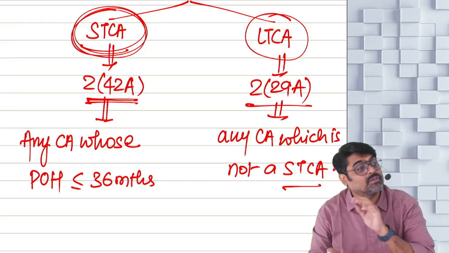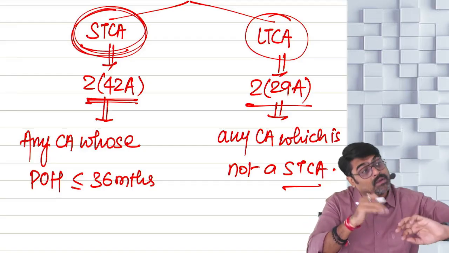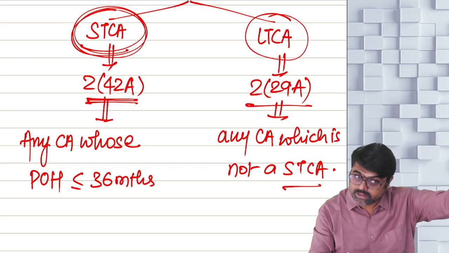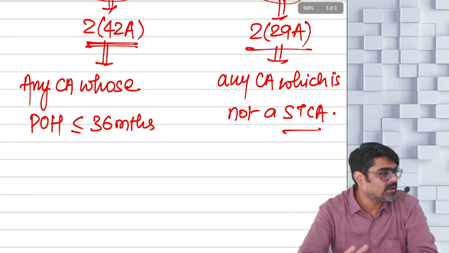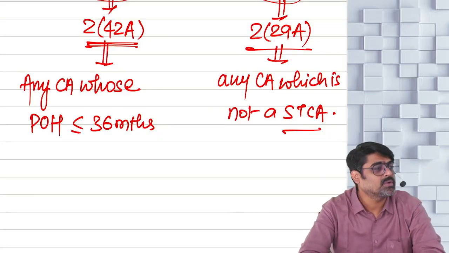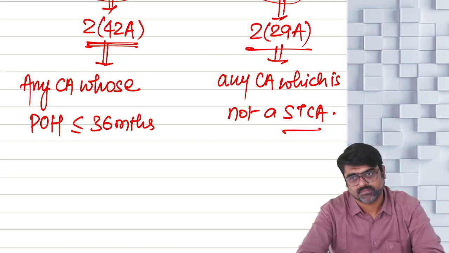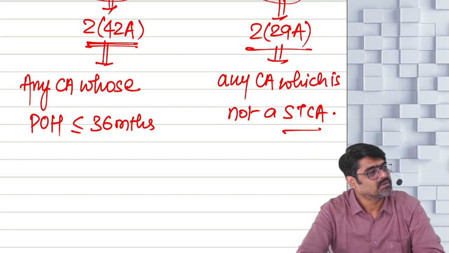But first, what was the situation last to last year? What was the situation till 2023-24? The situation was any capital asset whose period of holding is up to 36 months, that capital asset is short term. Meaning that if the holding period of that asset is not up to 36 months, then it is not a short-term capital asset.